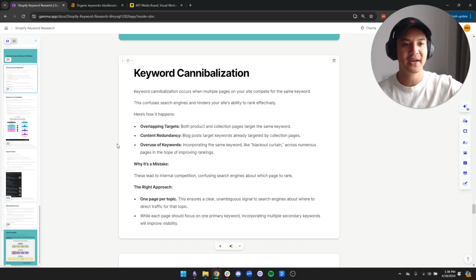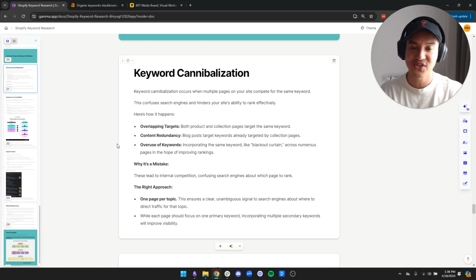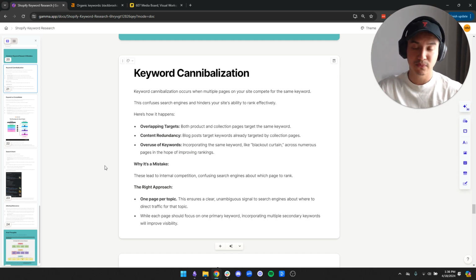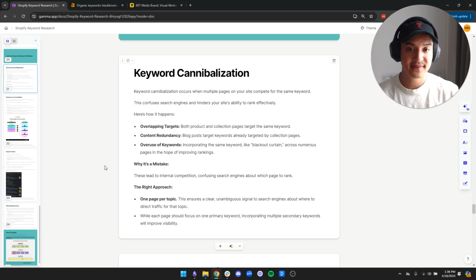If you have multiple pages or multiple answers for one question, the search engine gets confused as to which page is the actual answer to that question. And what happens is it just doesn't rank any of these pages, or it keeps moving the rankings between these pages because it's confused, right? So the correct approach is to have one page per topic, not multiple pages. If you have one page that can rank for multiple keywords, that is what makes the most sense, right?